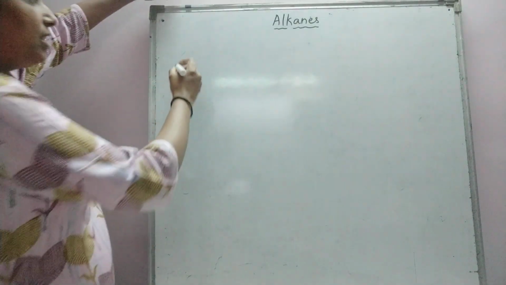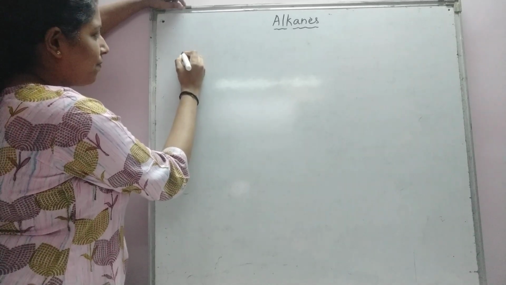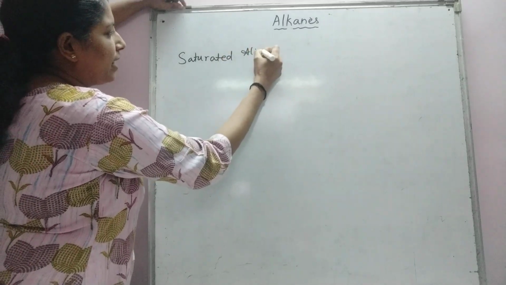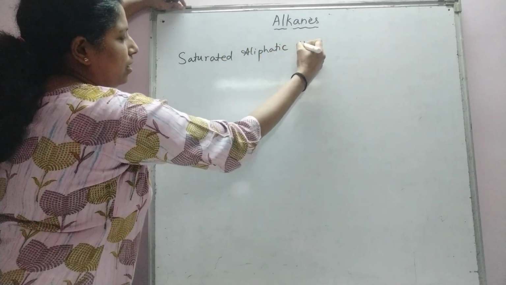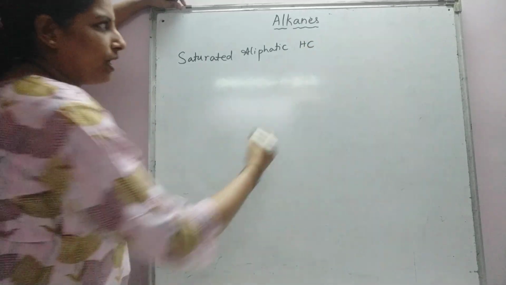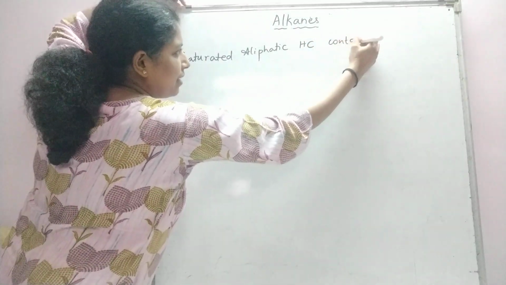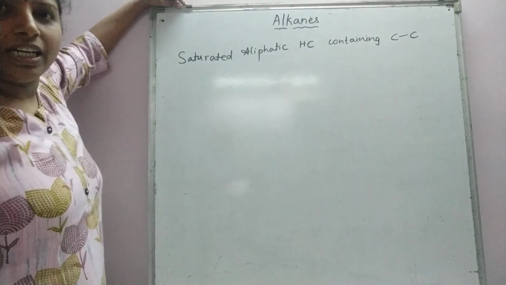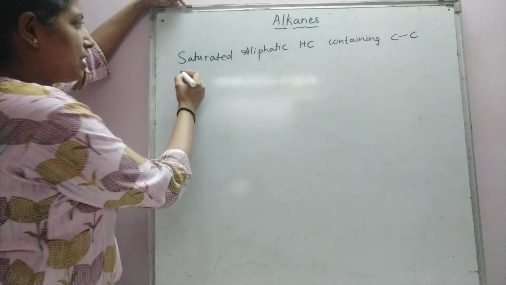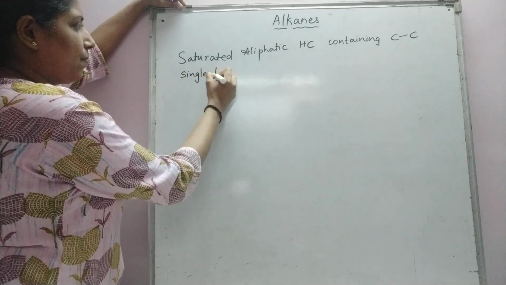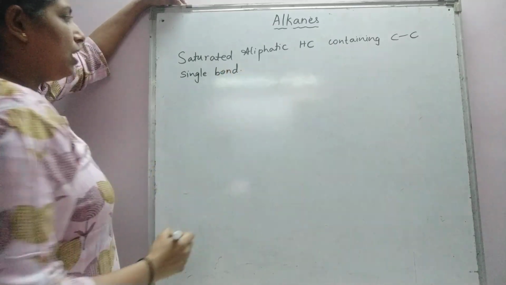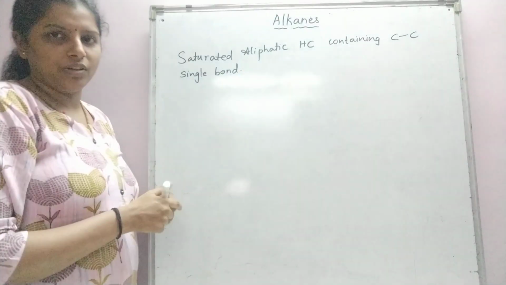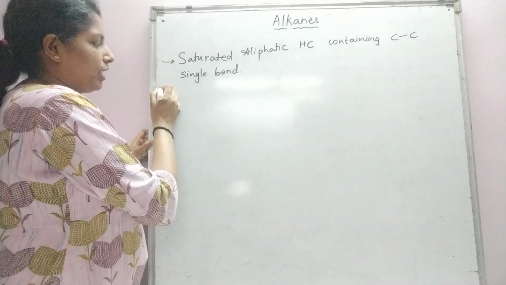Alkanes, as we had defined earlier, are saturated aliphatic hydrocarbons containing carbon-carbon single bond. So alkanes are defined as saturated aliphatic hydrocarbons containing carbon-carbon single bond. So this is the definition of alkanes.